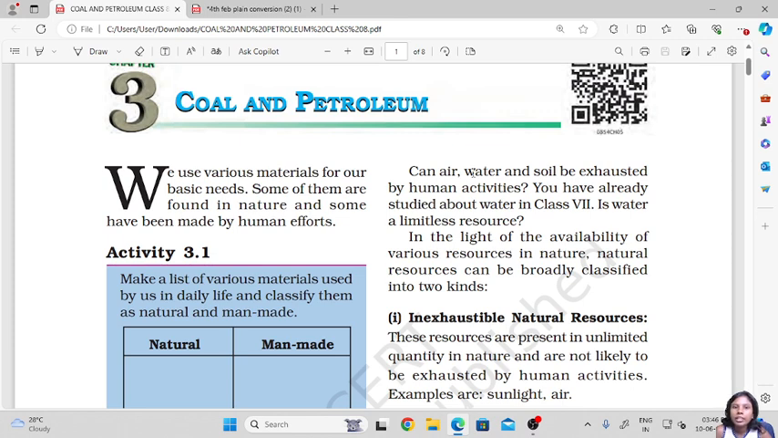But when we say materials like coal, petroleum, say for example even fresh water, we may say we have plenty of water, but the amount of fresh water we have is quite limited. So in that case, these resources become limited to us. This is what we are going to see in today's chapter.